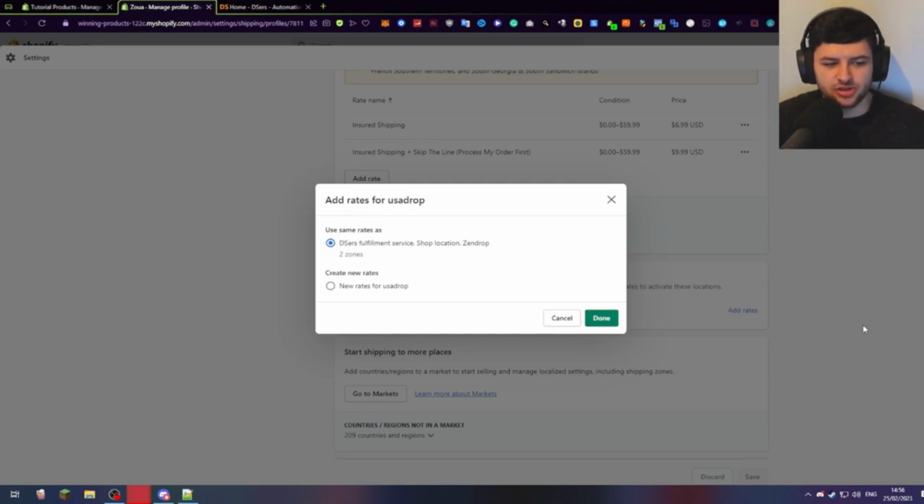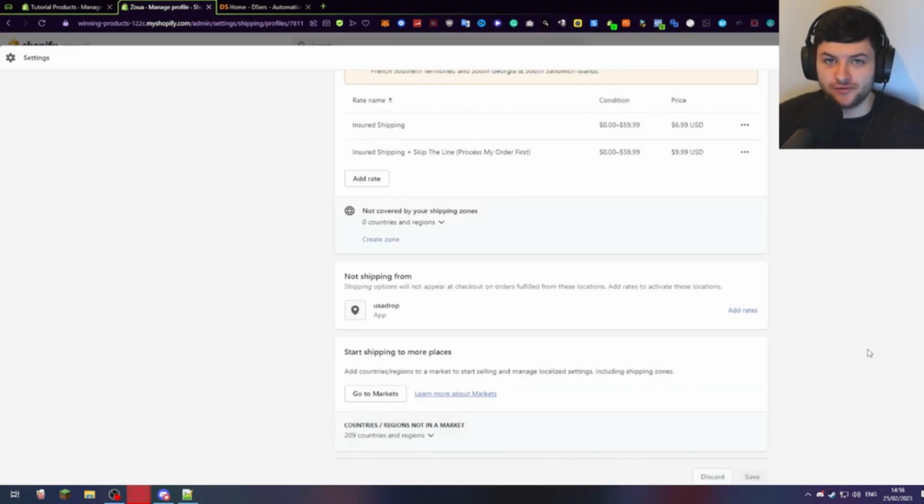Use same rates as, press done, and it'll update that to your fulfillment app you're using, so your new zones are shared by the app too. That's very important, guys. You need to do that because if you've installed DSs, USA Drop, Zendrop, Pocket, any of those, then you need to do that, otherwise your order zones won't work for those apps when you fulfill your orders.